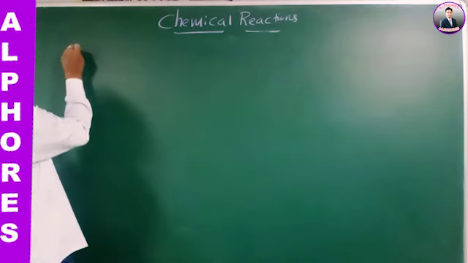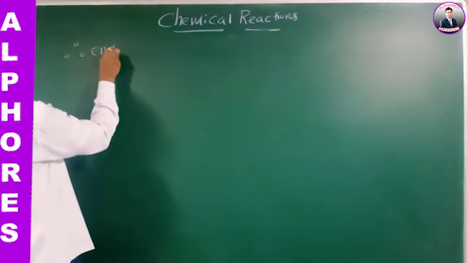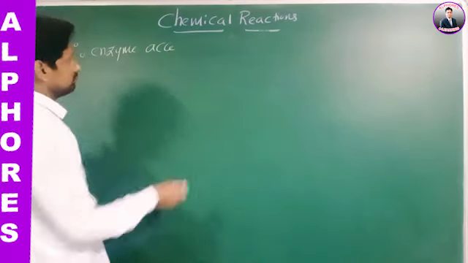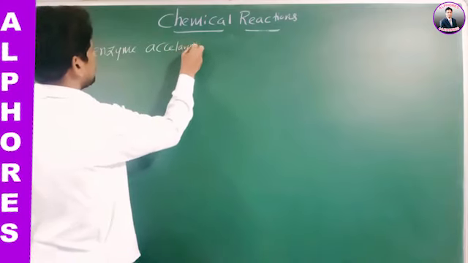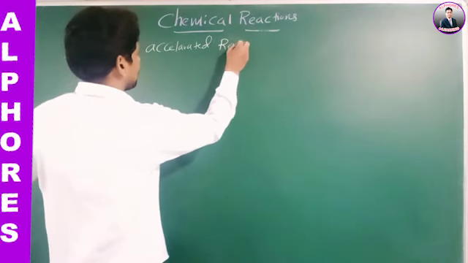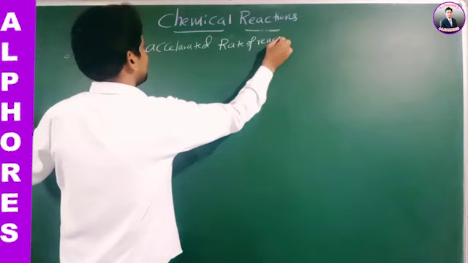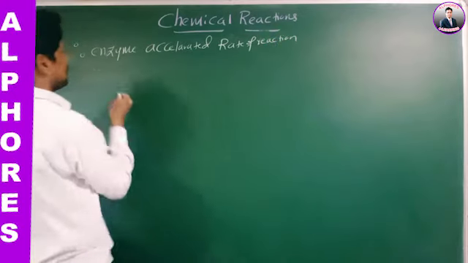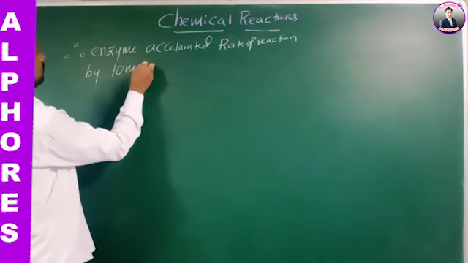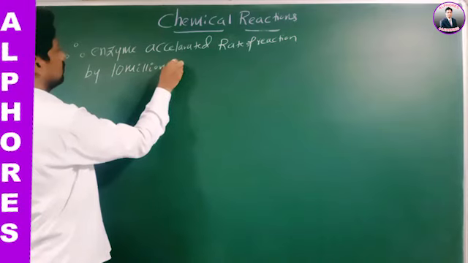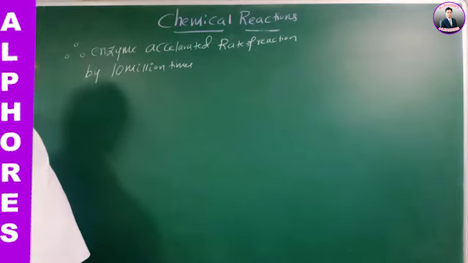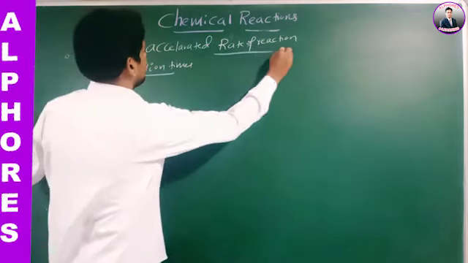Therefore, enzyme accelerated what? Rate of reaction. Enzyme accelerated the rate of reaction by how many times? 10 million times. Okay, therefore enzyme accelerates the rate of reaction by 10 million times.